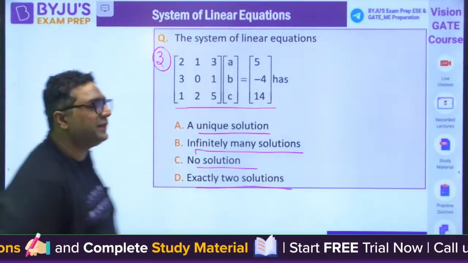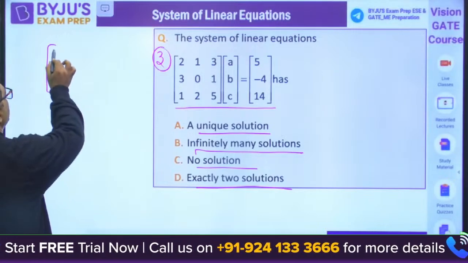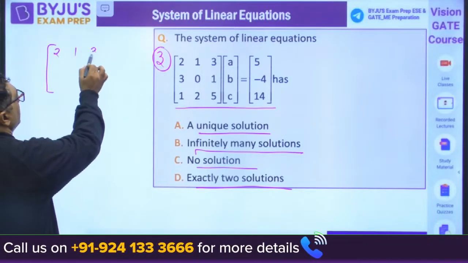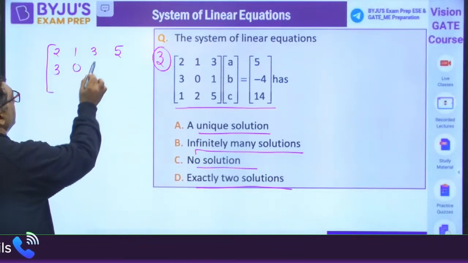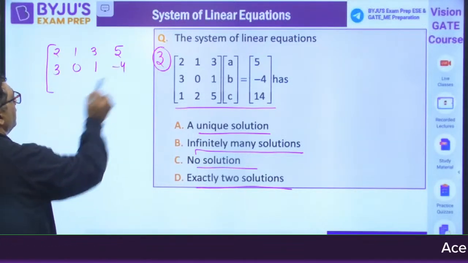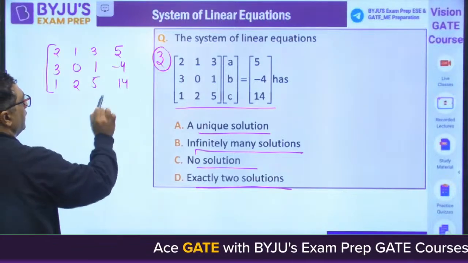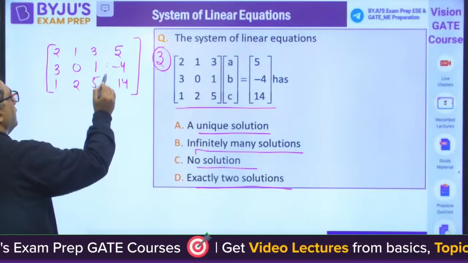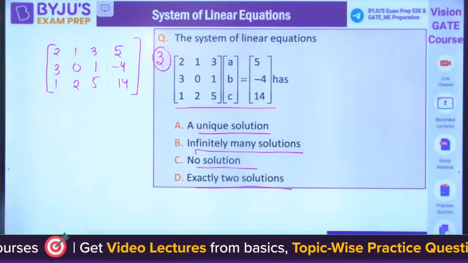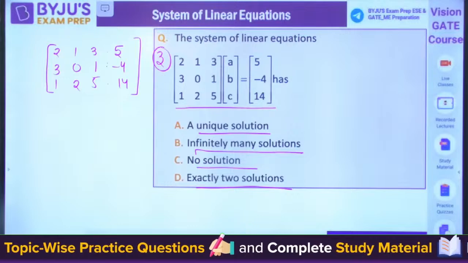First of all, you will be making the augmented matrix. Yes. Now you have to perform the operations.